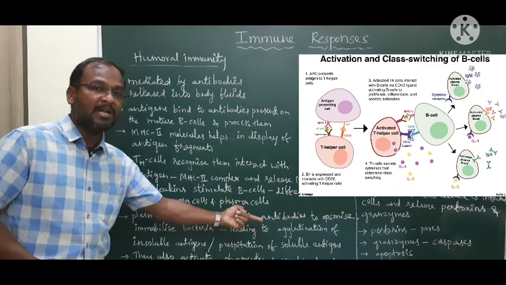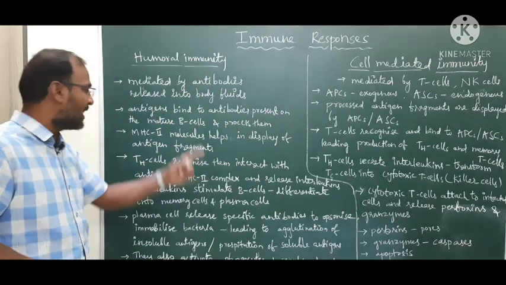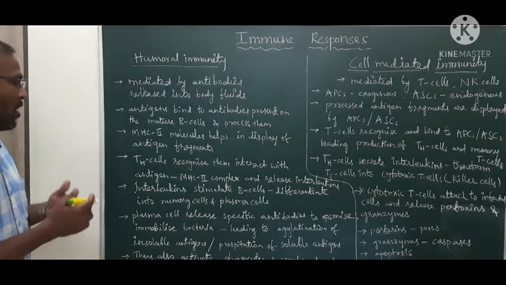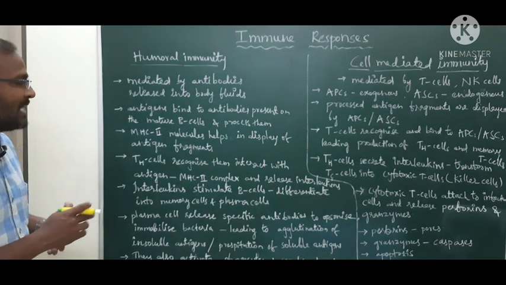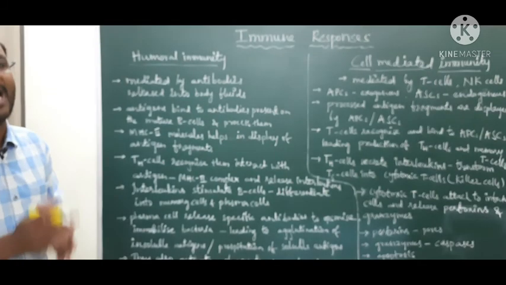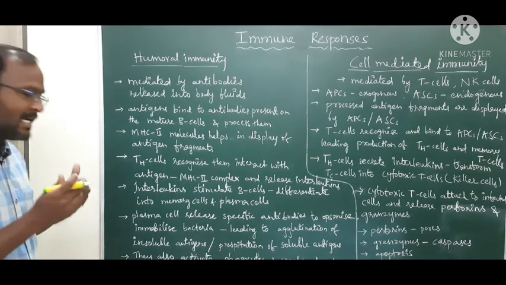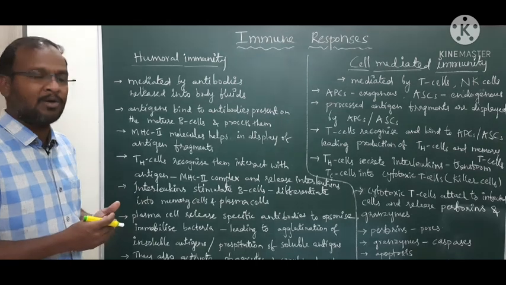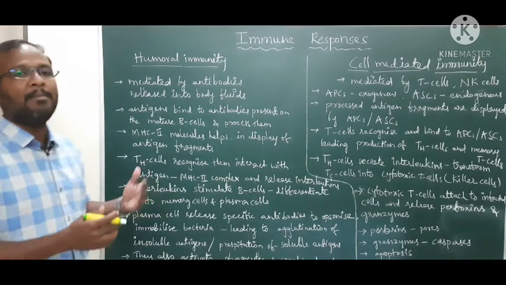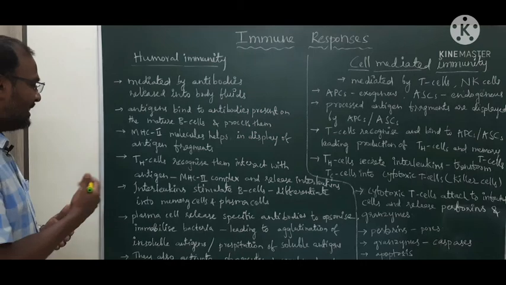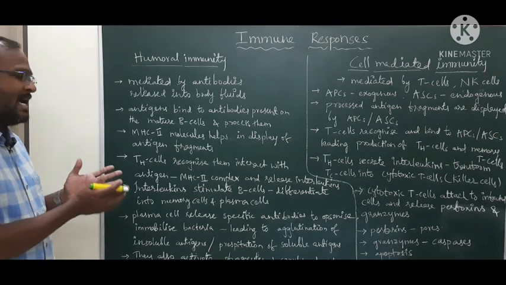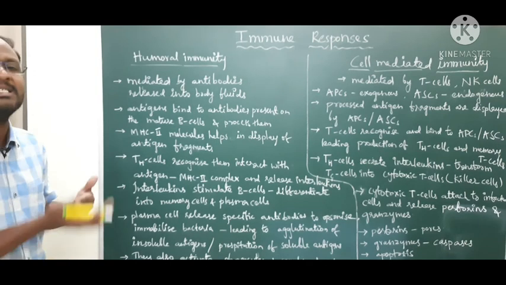These antibodies are specific, and these antibodies opsonize, immobilize and neutralize the bacteria, leading to the agglutination of this specific antigen. If these antigens are insoluble, they agglutinate, and if these antigens are soluble, they precipitate. There is also activation of phagocytes as well as the complement system.